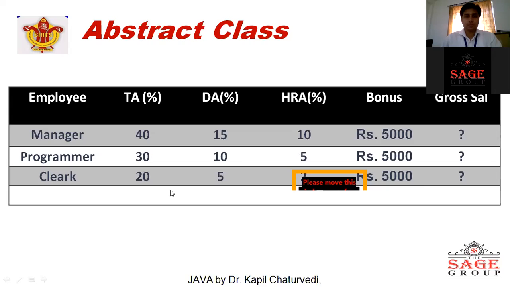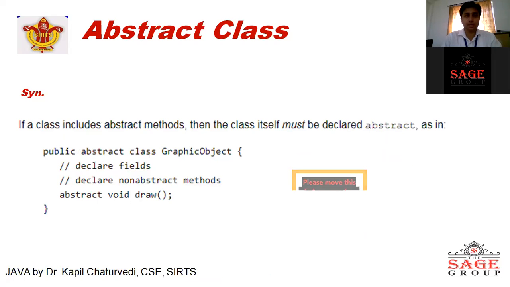So let's start. Before starting that scenario, let me tell you the syntax of an abstract class. If a class includes an abstract method, then the class itself must be declared abstract. This is the definition which we discussed. So what will be the syntax?